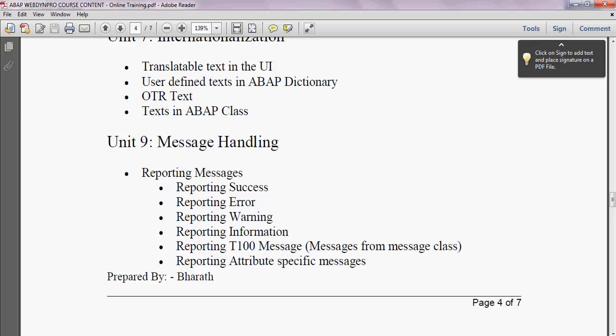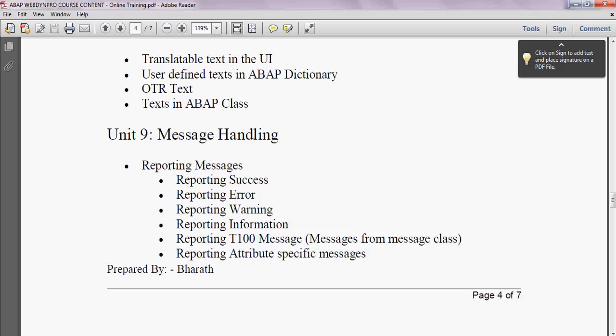In a particular WebDynPro application, if you enter a value in a particular input field, let's say material number, and you entered a wrong value, you have to validate whether the entered material number is correct or not to move further. So you will validate, and to display a message on a particular input field, you will raise attribute-specific messages.